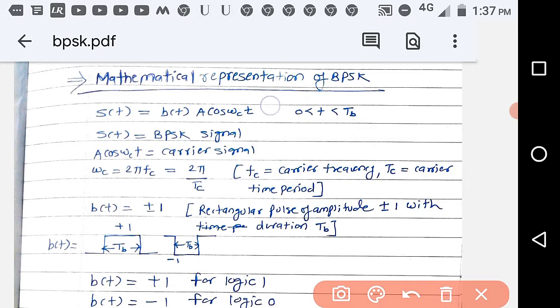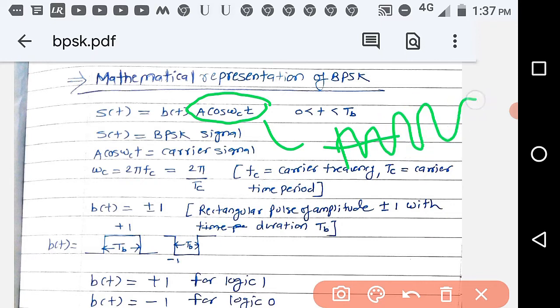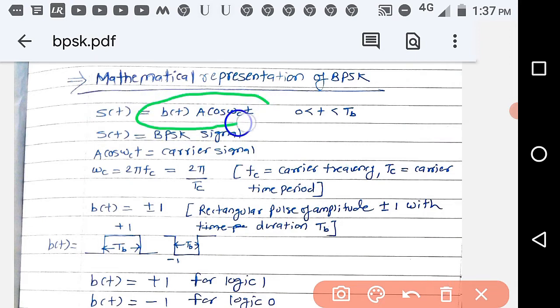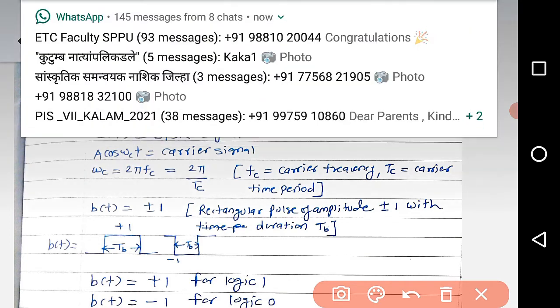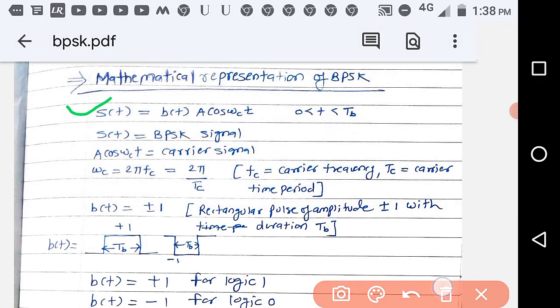Although A cos(ωct) has infinite time duration, so always keep in mind that this carrier has infinite duration, but you are multiplying it with b(t), which has duration up to Tb. That's why the product has the duration 0 to Tb. So this is the expression for your BPSK signal.